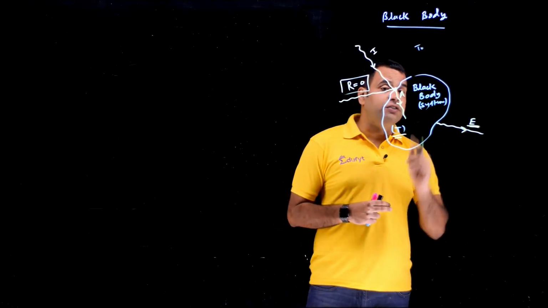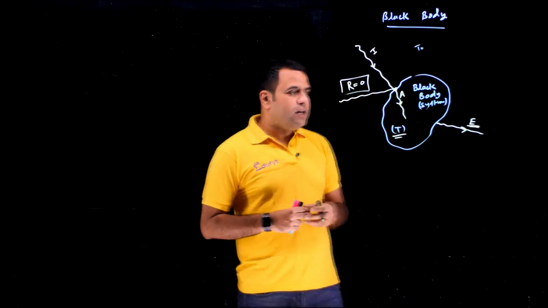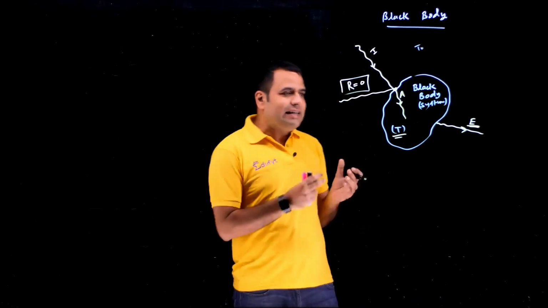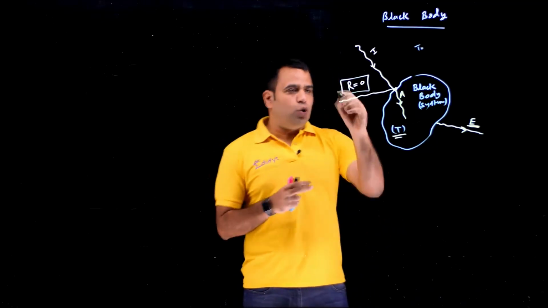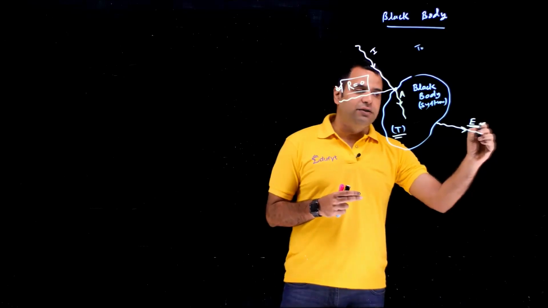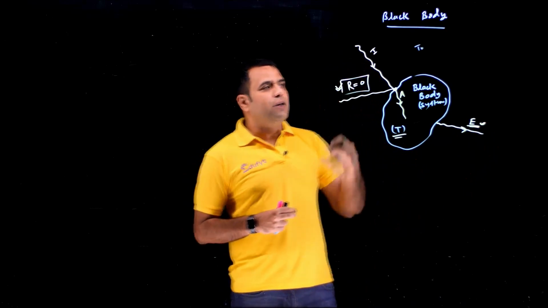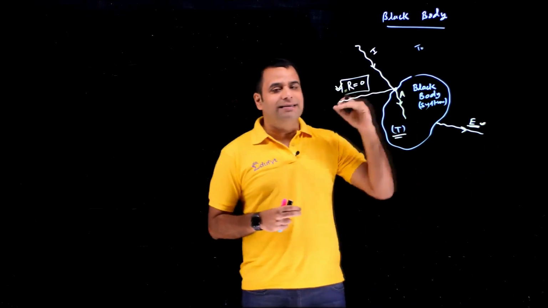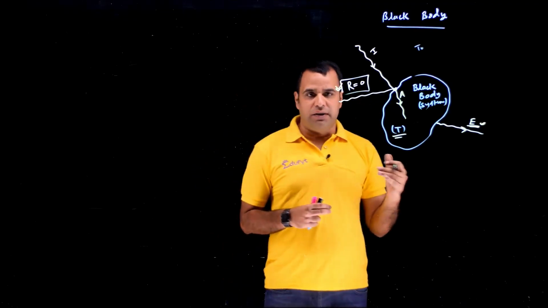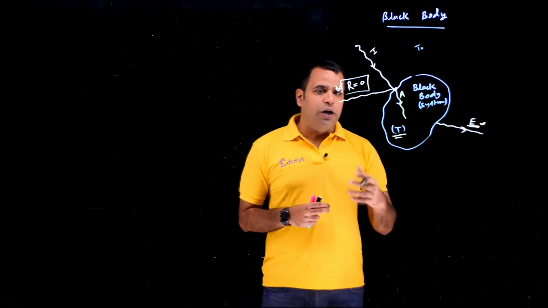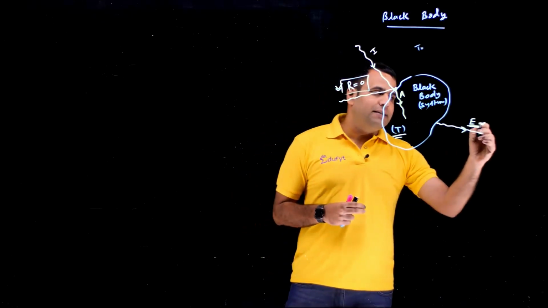The emission is non-zero. When you see something, you receive the rays coming through reflection and emission. You'll not get any idea regarding what was incident upon it, because everything incident upon the black body gets absorbed. But you can see the black body from its emission.